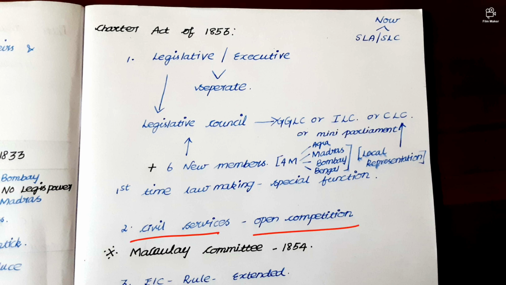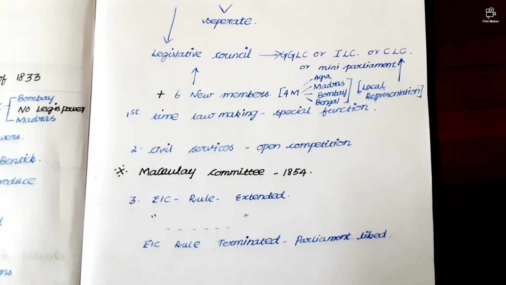Then civil services as an open competition they introduced here only. They tried to introduce it in 1833 but they failed. Now here it was successful because of the Macaulay Committee 1854. Then the EIC rule, company rule, was to be extended, and they said it can be terminated whenever they feel. Within the double quotes, in the trust for His Majesty, his heir, and successors. That quote should come. I forgot to say before itself.